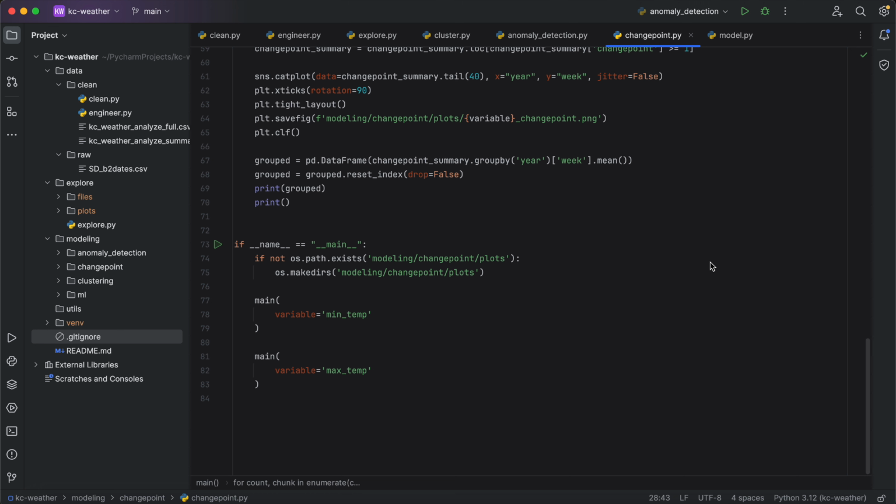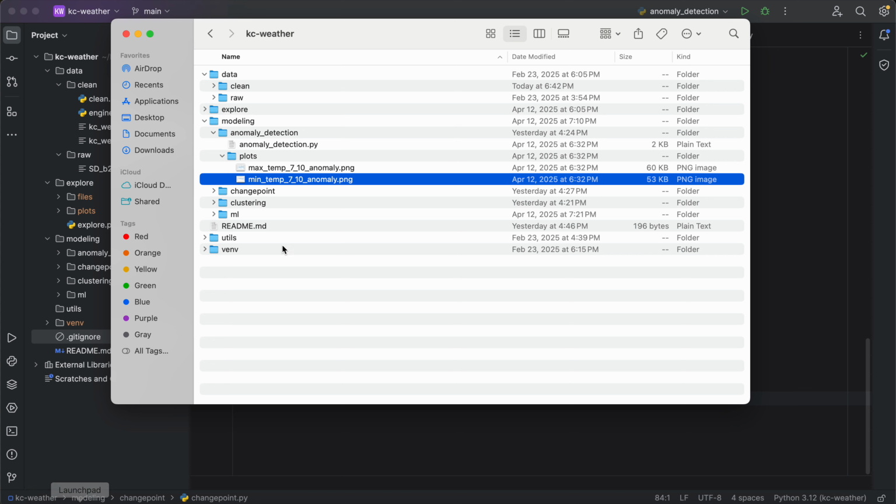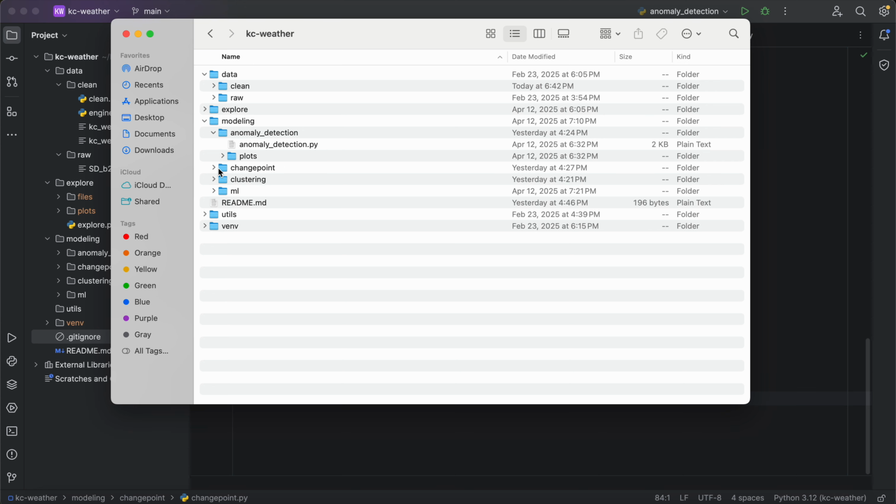But anyway, change point detection helps us figure out where there's been a systemic change in a time series over time. So in particular to weather, this would be changes of season, right? So when is a change of season detected? And we would expect this to roughly happen 4 times per year.